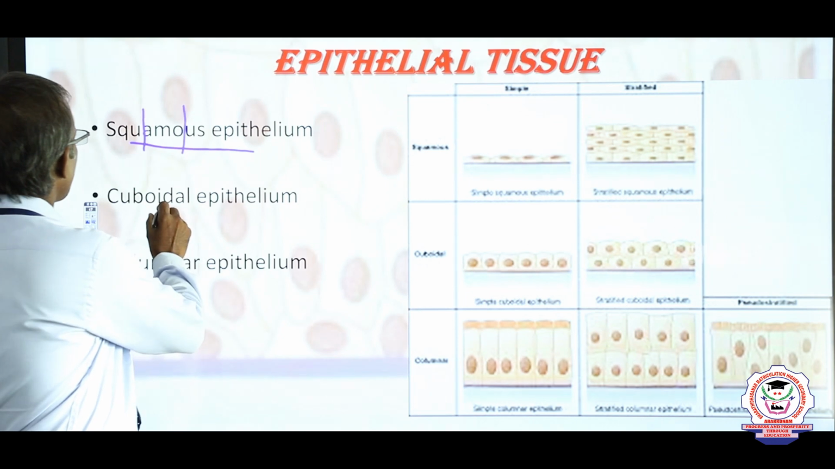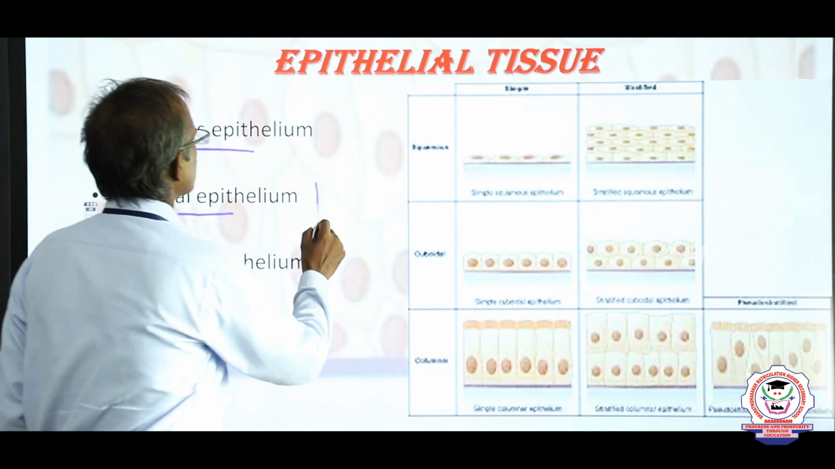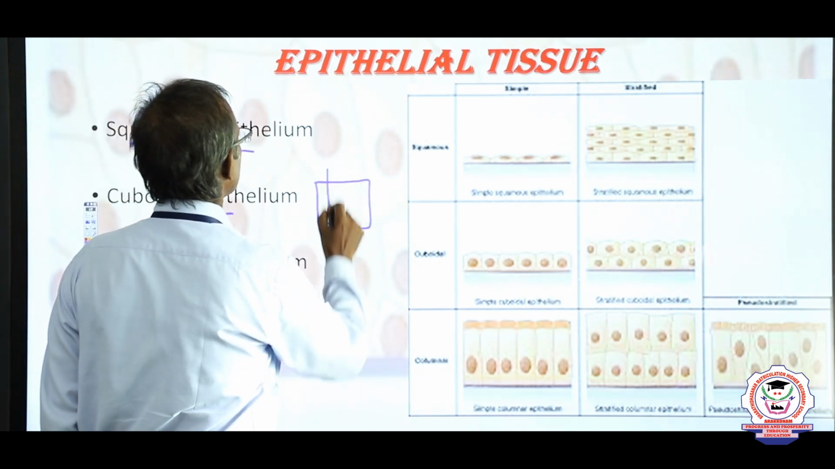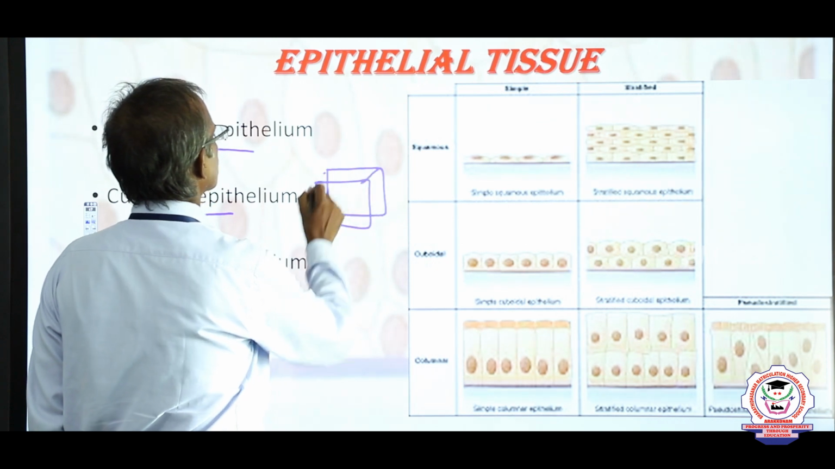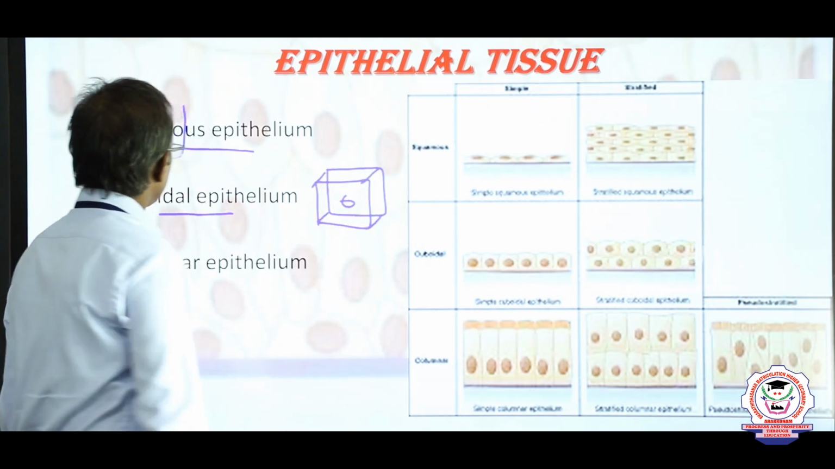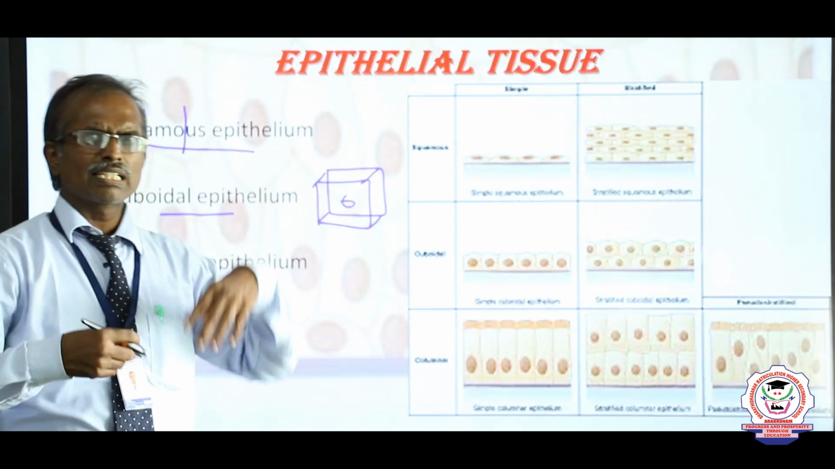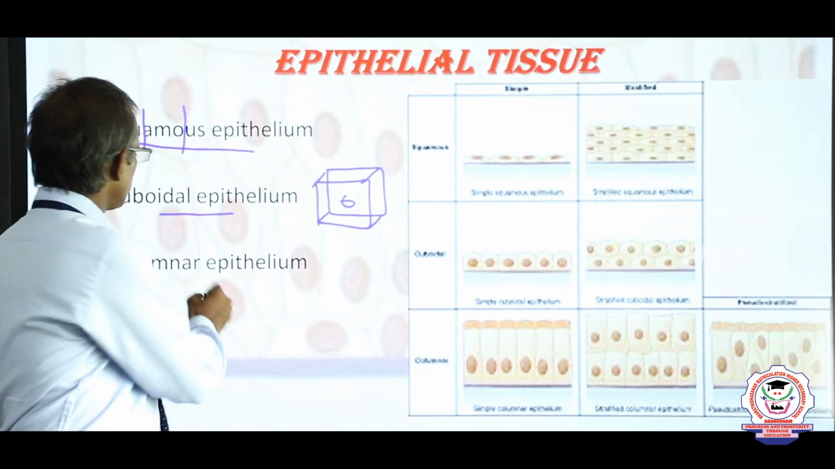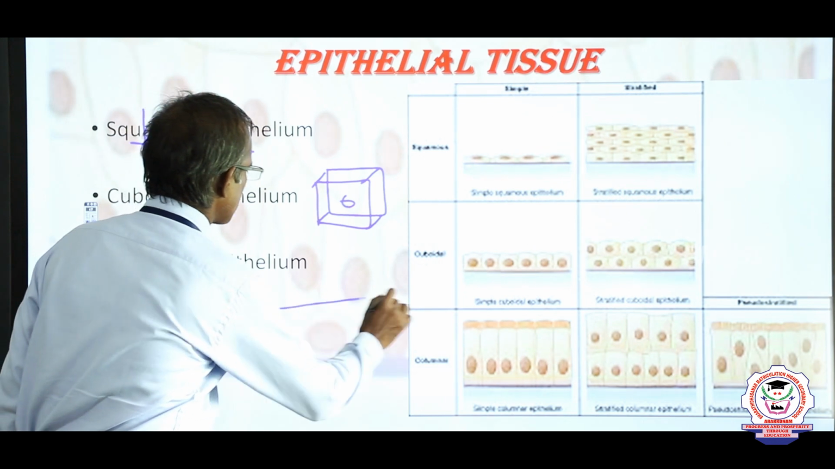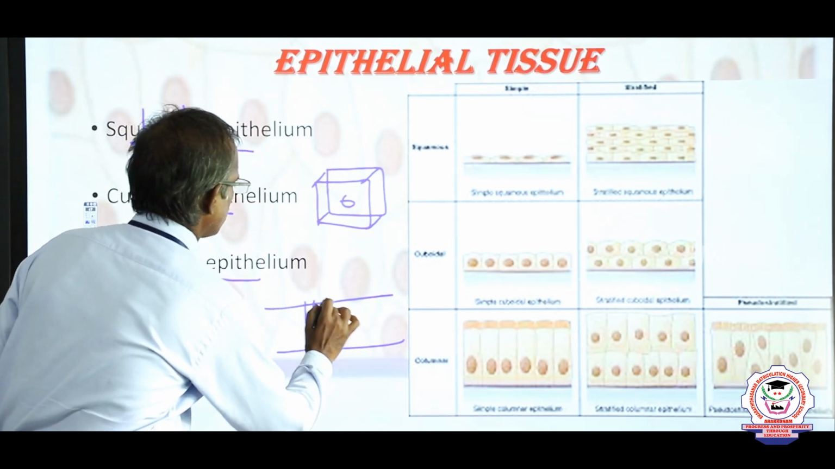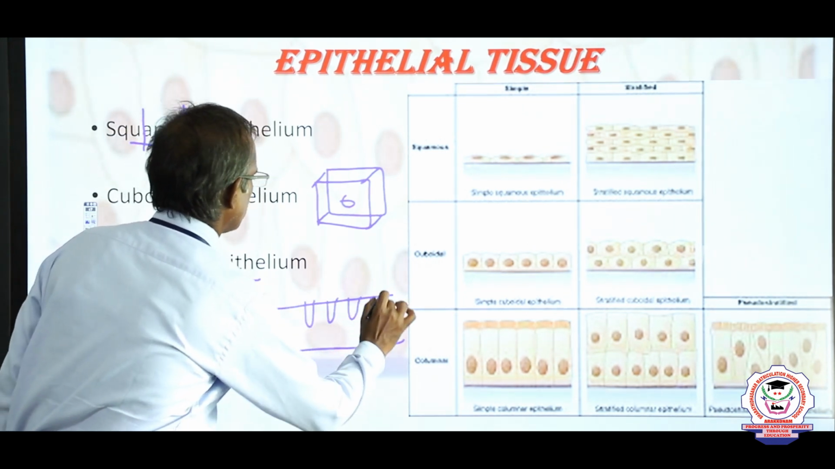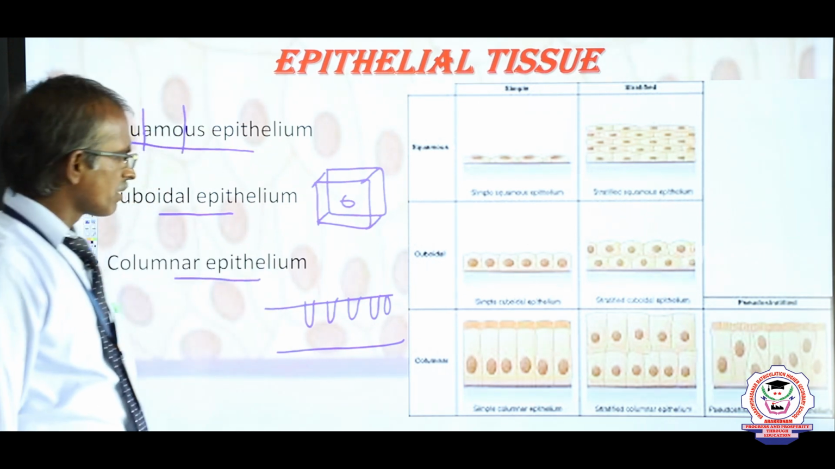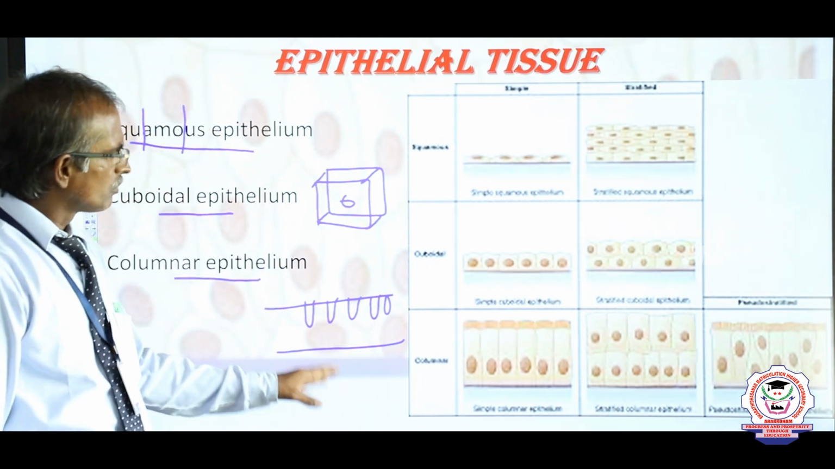The next is cuboidal epithelium, cube-like. This epithelium is called cuboidal epithelium. It is found in some of the internal organs, especially in glands. Then columnar epithelium, which is found in the small intestine, in structures like small villi. This is columnar epithelium.